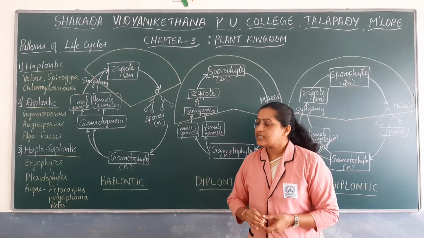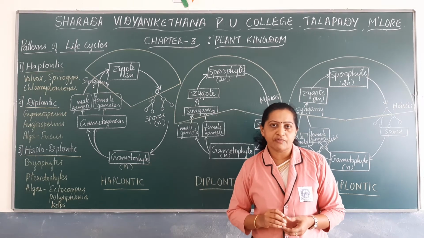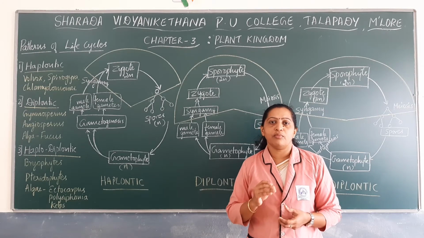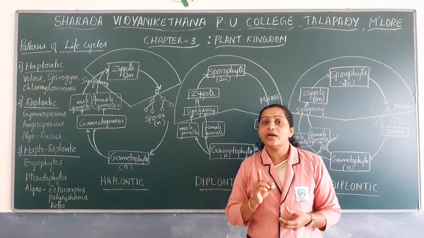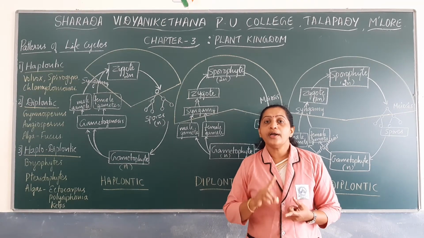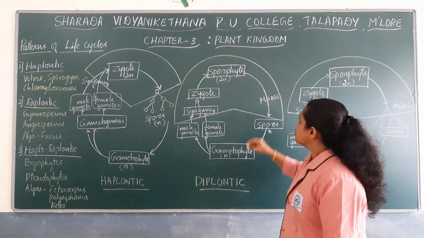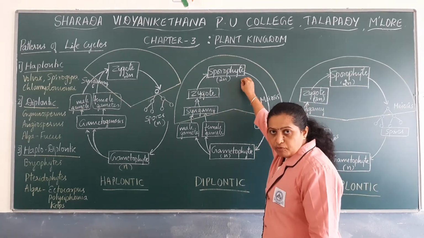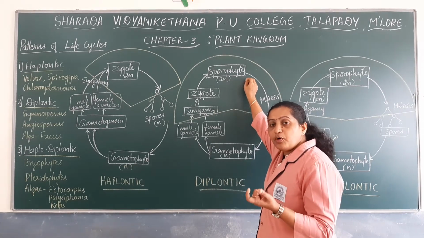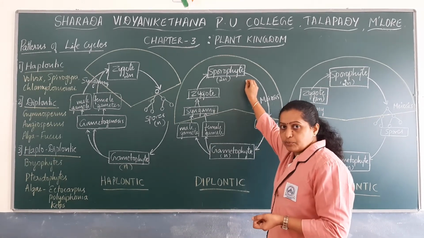Suppose we take the example of angiosperms, whose life cycle we have already noted down. Which is the dominant plant body in angiosperms? The dominant plant body is the diploid sporophyte, the photosynthetic plant body, right? The sporophyte bears sporophylls. The sporophylls may be microsporophylls or megasporophylls.